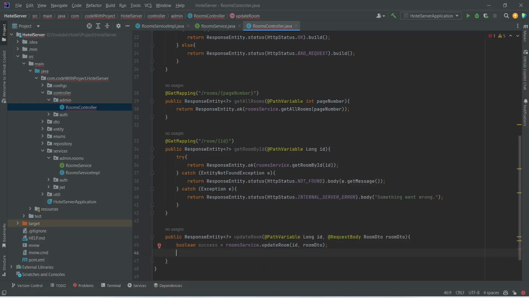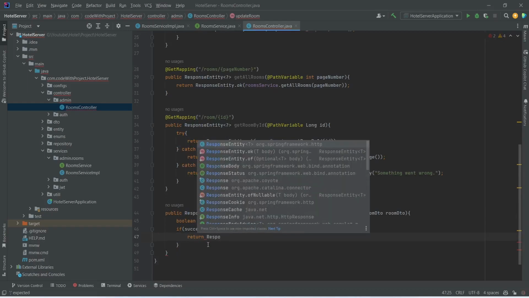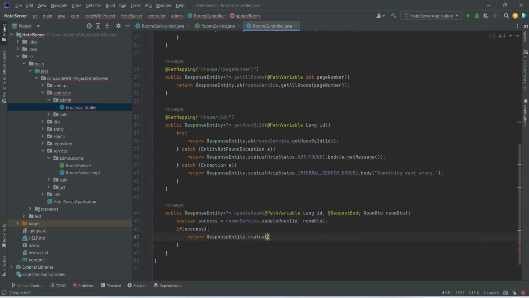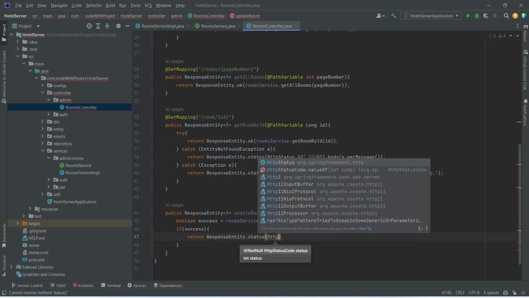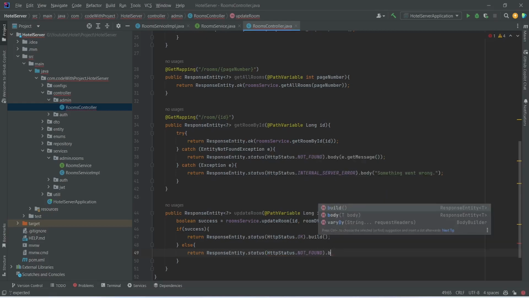And after this we need to check this success, and to do this we will write if condition, and in this we will mention success, and if it is true then we will write return statement and we will use response entity. And after this we will call status method, and for the status we will use http status dot ok. And after this we will call build method to build it. And after this we will write else block, and in this else block we will write a return statement and we will use a response entity. And after this, to set the status, we will call status method and we will return http status dot not found, and at the end we will call build method.